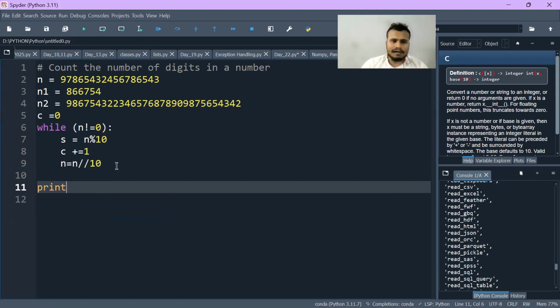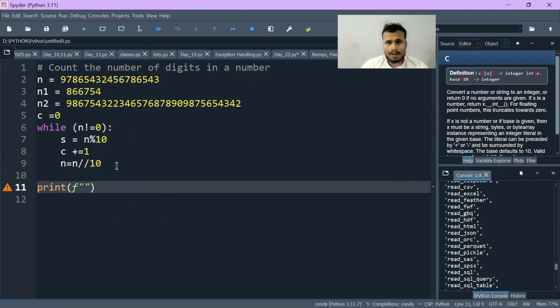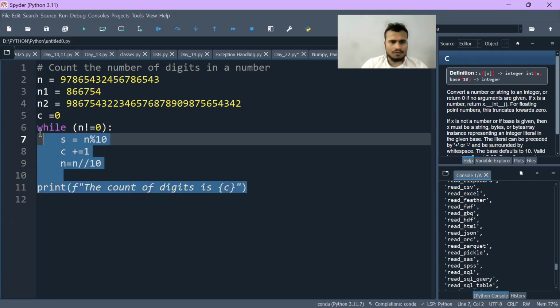Now I will write here print. I'm using an f string, and again I have explained what the meaning of f is in string manipulation. You can go down into my playlist. In the description, the string manipulation is there. You can understand what the meaning of f is here. The count of digits is, in the curly braces I'll write c. Now let's execute this line.